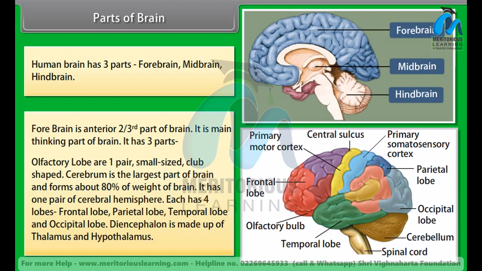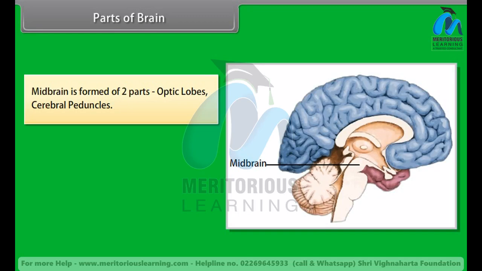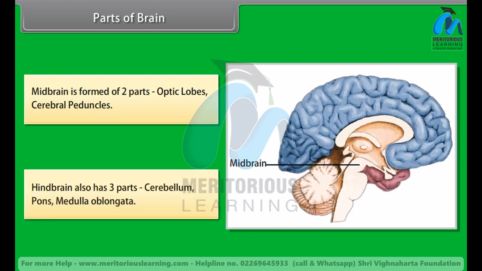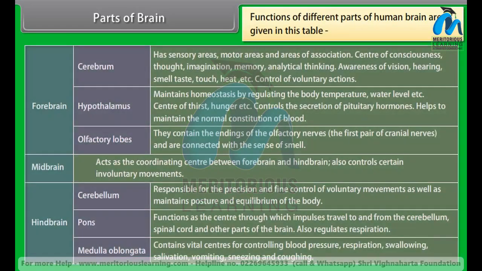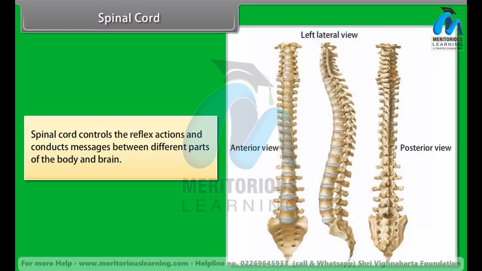Diencephalon is made of thalamus and hypothalamus. Midbrain is formed of two parts: optic lobes and cerebral peduncles. Hindbrain also has three parts: cerebellum, pons, and medulla oblongata. Functions of different parts of the human brain are as given in this table. Spinal cord. The spinal cord controls the reflex actions and conducts messages between different parts of the body and the brain.